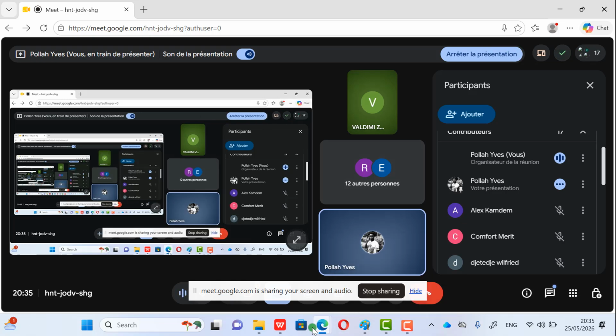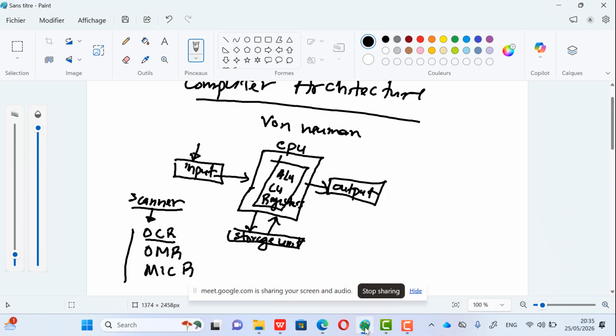Now, at the level of output devices, I'm just guiding you on what you're supposed to know. Make sure that when you talk about output devices, say I take the case of a monitor, you have the LCD monitor, liquid crystal display, and the next one is the cathode ray tube, so CRT. You just need to know the differences between the two, the advantages and disadvantages.